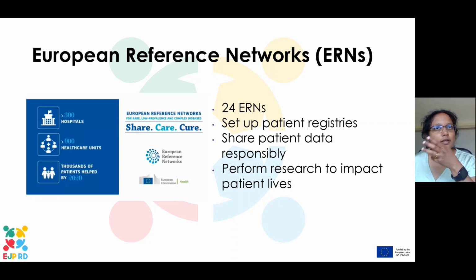Like there is one ERN for vascular anomalies, there's one for rare diseases associated with the eye and for lungs, and these experts will coordinate with the hospitals that are actually treating these patients. And the ERNs will set up patient registries that need to be shared responsibly, and the research has also to be done across the different ERNs.